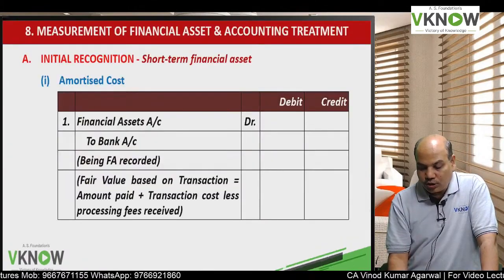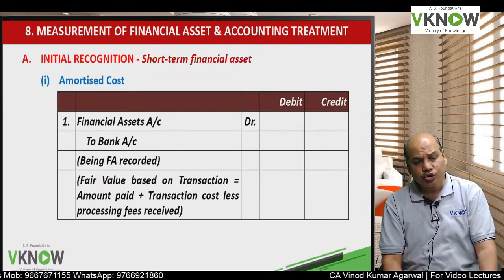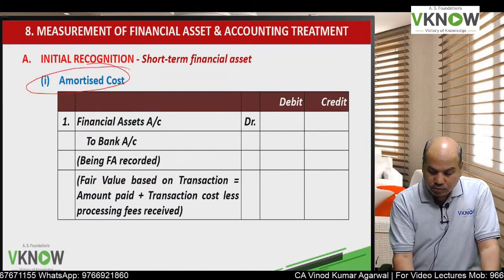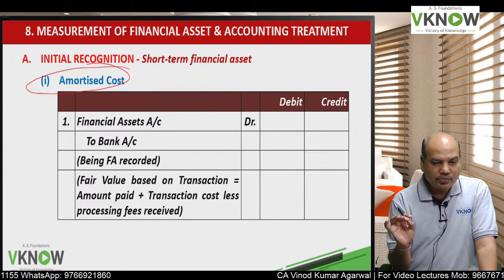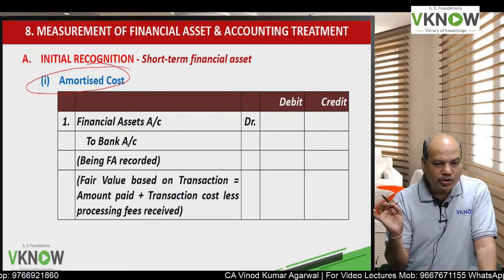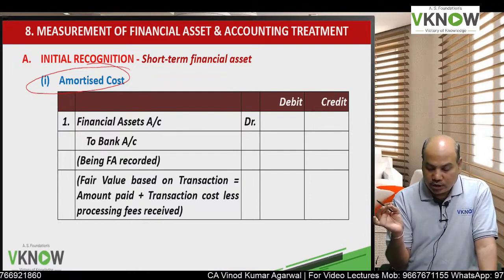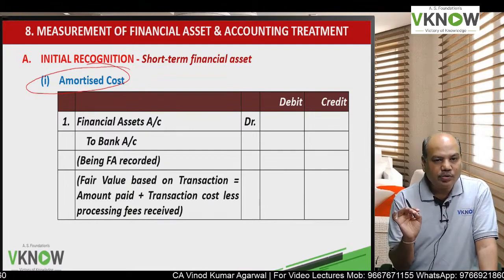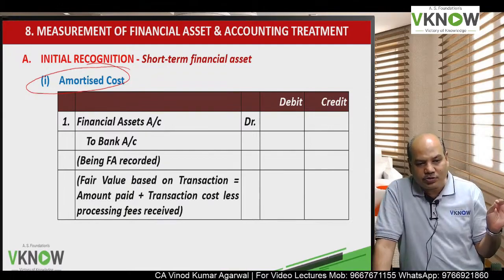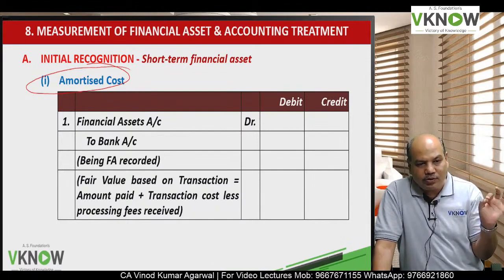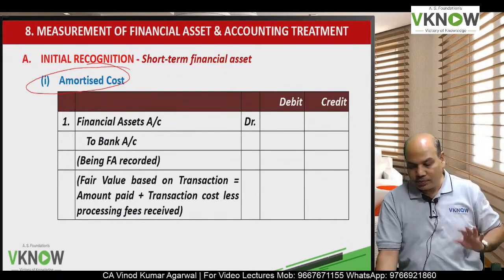So what is the accounting of short-term financial asset? There are three categories possible that we have discussed already: amortized cost, FVT OCI, FVTPL. When business model test 1 plus CCFT is passed, then we will call it amortized cost.